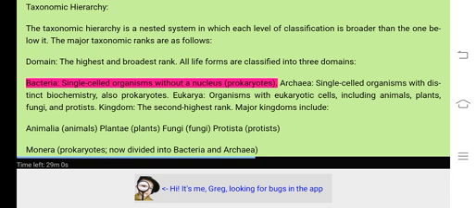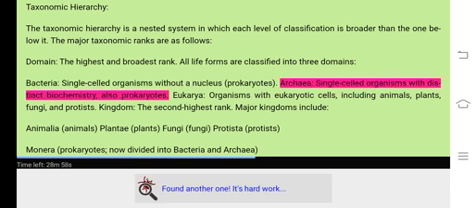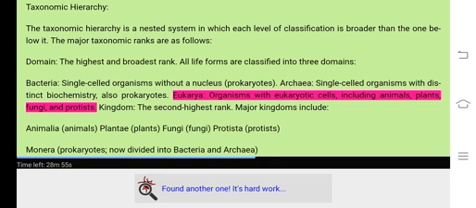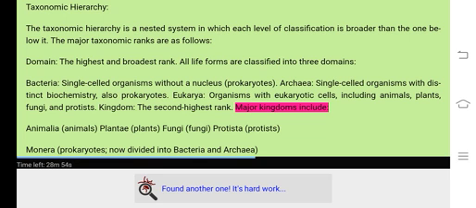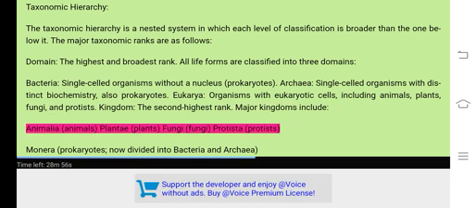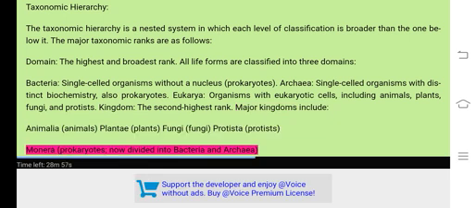Bacteria, single-celled organisms without a nucleus, prokaryotes. Archaea, single-celled organisms with distinct biochemistry, also prokaryotes. Eukarya, organisms with eukaryotic cells, including animals, plants, fungi, and protists. Kingdom, the second highest rank. Major kingdoms include Animalia, animals, Plantae, plants, Fungi, Protista, protists, and Monera, prokaryotes, now divided into bacteria and archaea.